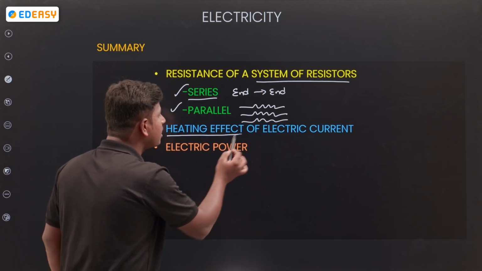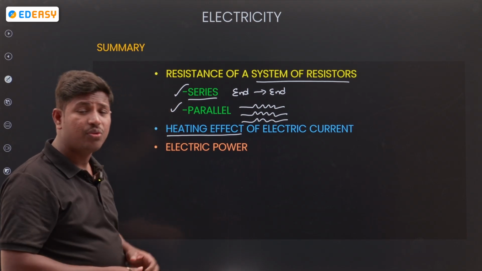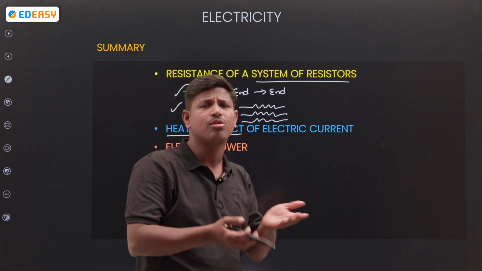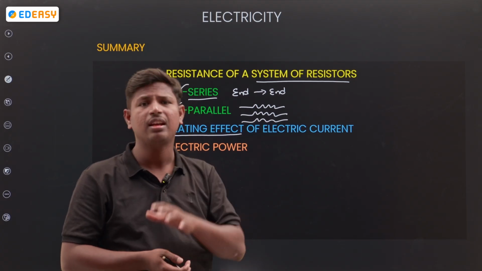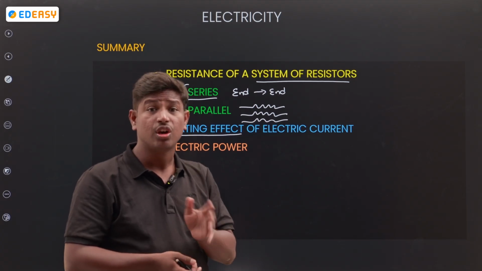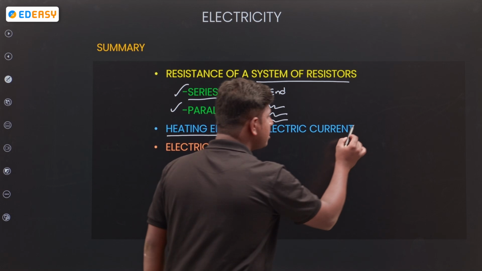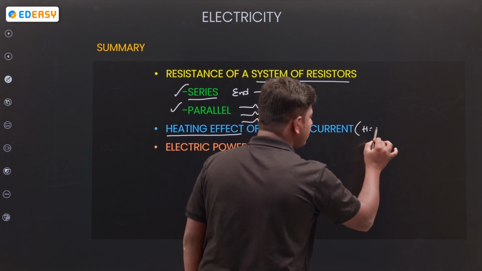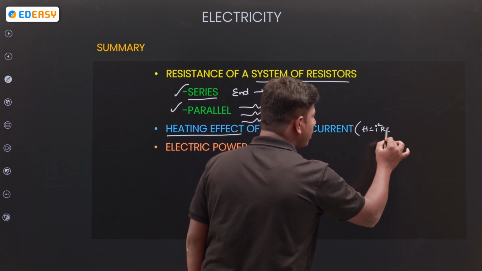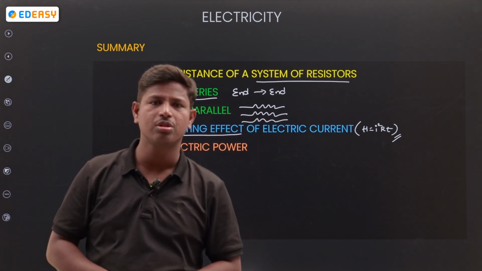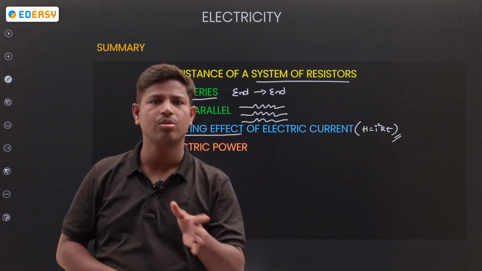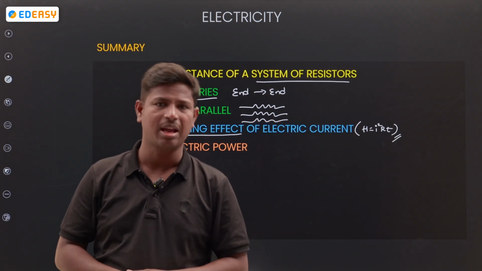Heating effect of electrical current: if you use any electrical device, it produces some amount of heat. That is called the heating effect of electric current. In it, Joule's law is there. What is Joule's law? H is equal to I square RT. H is proportional to the square of the current, proportional to the resistance, and proportional to the time period.